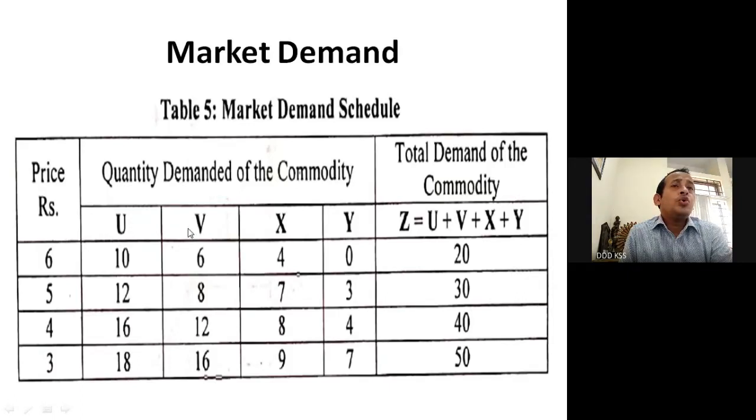Now U, V, X, Y are the consumers: consumer U, consumer V, consumer X, consumer Y. Like consumers have names, here in place of names we have considered consumer U, consumer V, consumer X, consumer Y. Now at rupees 6, these 4 consumers have different quantities.